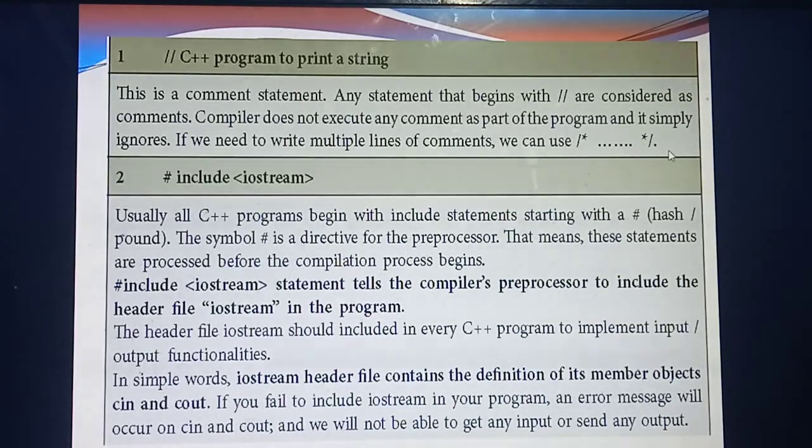What's the use of a comment line? It is used only for human understanding. That line will not be taken by the compiler for execution. They have given it as part of the program for understanding, but the compiler will not execute it.